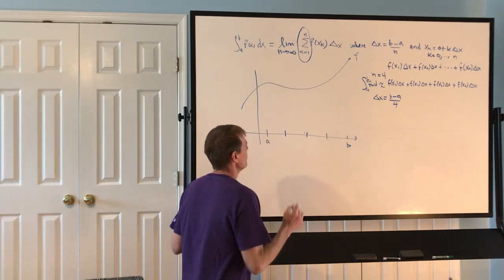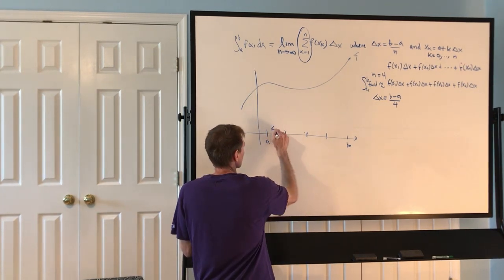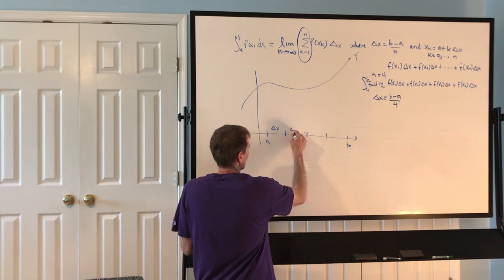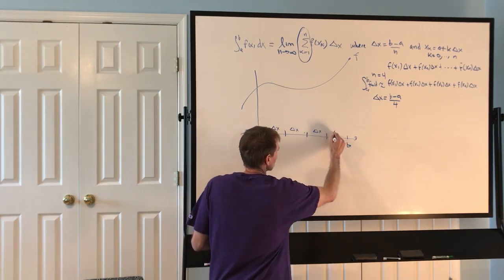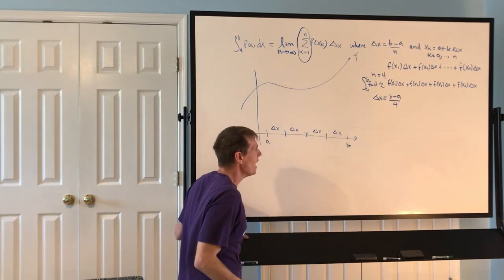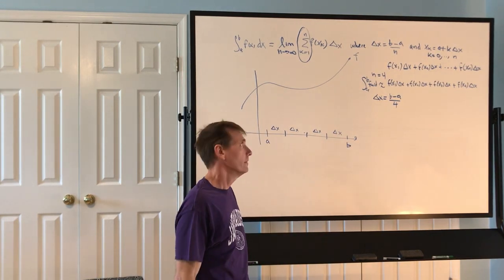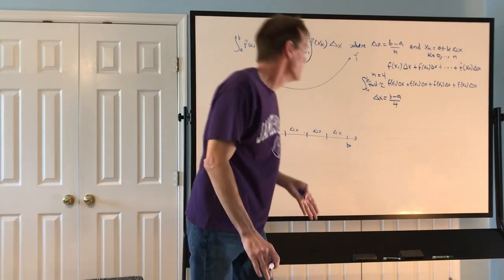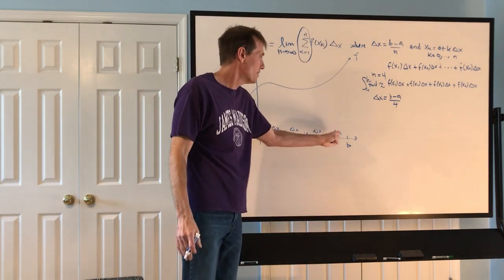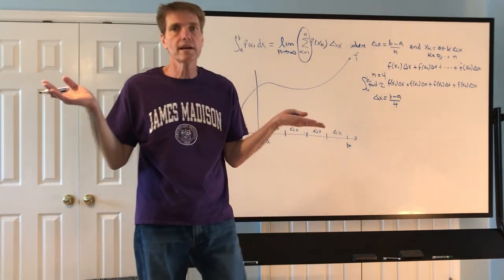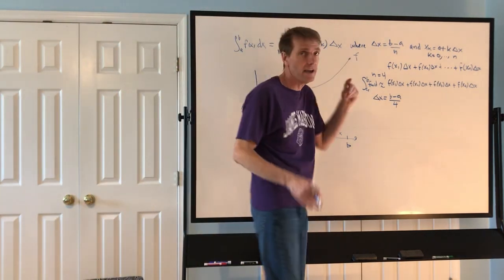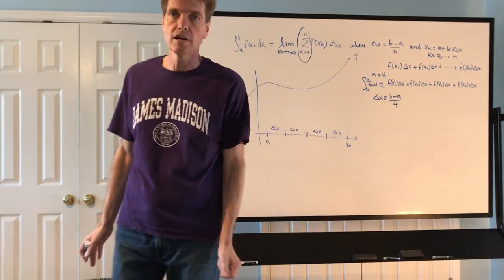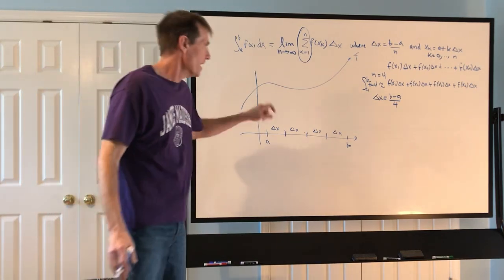Now the distance of each one of these pieces is delta x. You're like, okay, Dr. Warren, if you gave me a function and an interval, I think I could divide it by 4, or whatever n they gave me, and get an approximation, at least for the delta x.